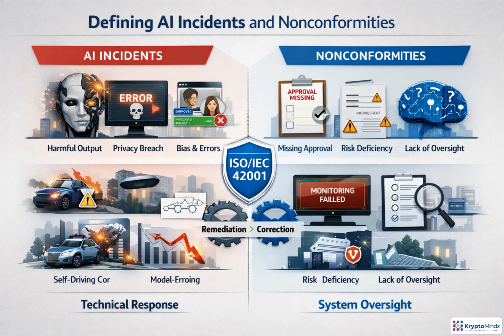An AI incident is about impact. The system creates harm, exposes unacceptable risk, fails operationally, or triggers legal or ethical concern. A nonconformity is about governance. A required AIMS process, control, approval, assessment, or monitoring activity was not followed. The two often overlap. A biased model output may be the incident, while the missing bias review is the nonconformity that allowed it. ISO 42001 expects both responses. Fix the technical problem, then correct the management system so the same failure is detectable, traceable, and less likely to recur.